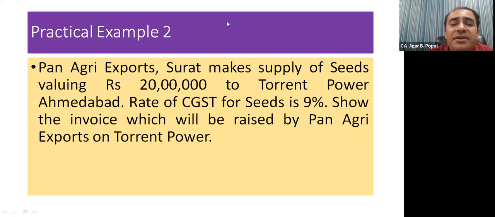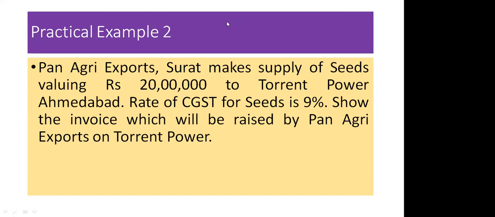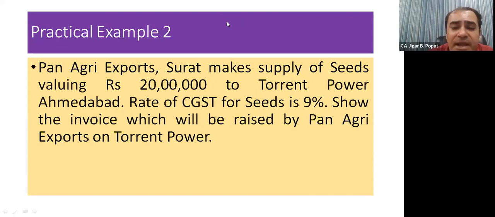Now here, who will collect tax from the recipient? Pan Agri Exports. Yes, excellent. Pan Agri Export shall collect tax from the recipient and it will be output tax for Pan Agri Export. Dear friends, please note, it will be called output tax for Pan Agri Export.